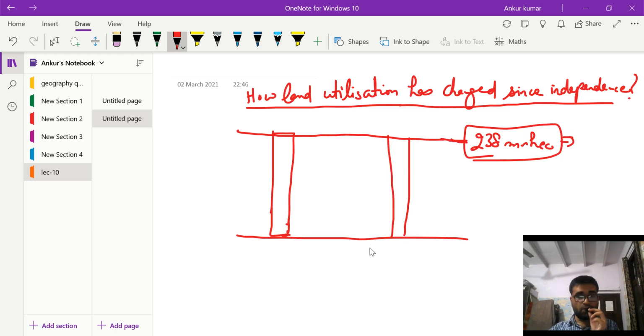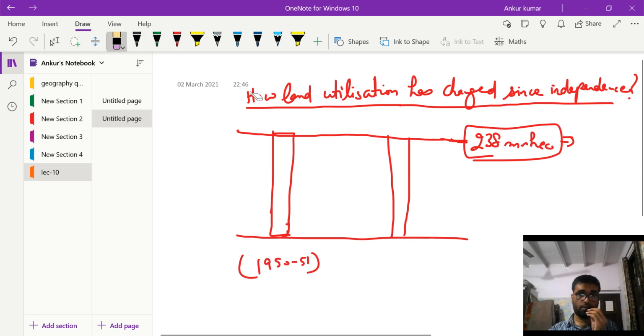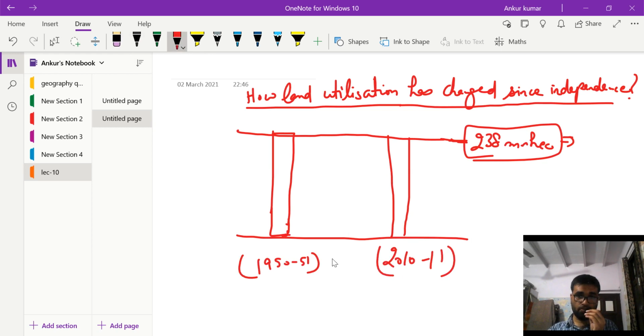So we will study how, between 1950-51 and 2010-11, the land utilization of India changed.